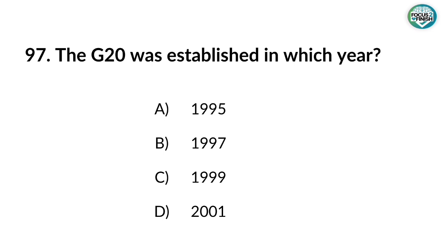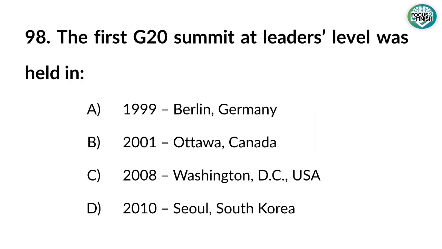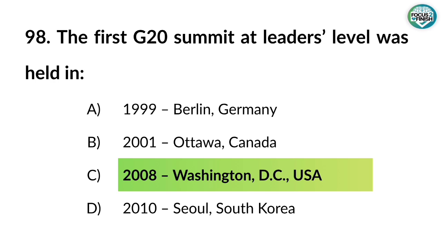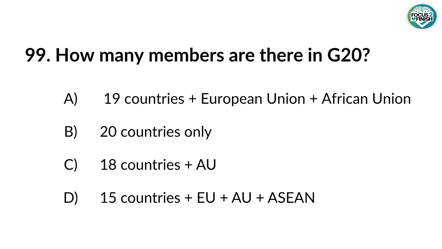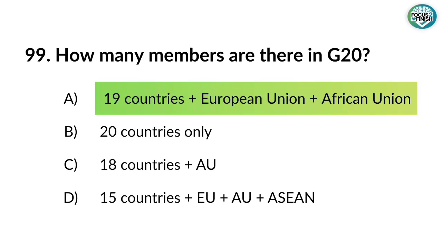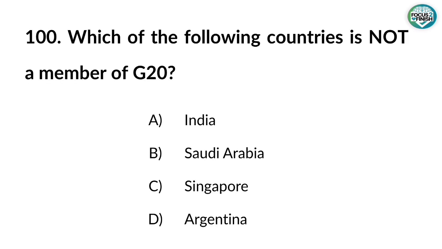97. The G20 was established in which year? Answer: 1999. 98. The first G20 summit at leaders level was held in? Answer: 2008, Washington, D.C., USA. 99. How many members are there in G20? Answer: 19 countries plus European Union plus African Union. 100. Which of the following countries is not a member of G20?